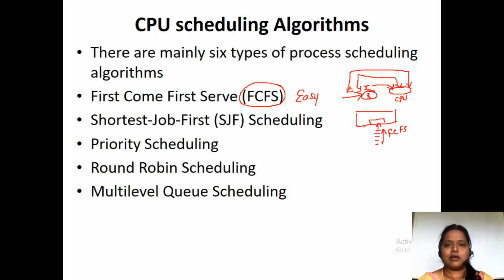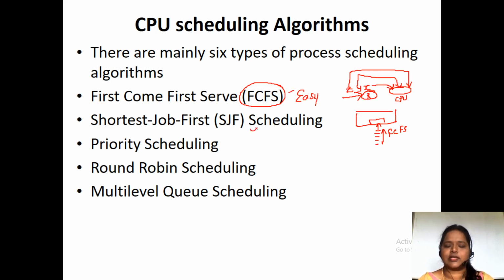In the same manner, the process that enters the ready queue first is given to the CPU for execution. That is first come first serve. It is a very easy one, but it has a drawback: we will face the convoy effect. What is that convoy effect? We will discuss it when we deal with FCFS in detail.